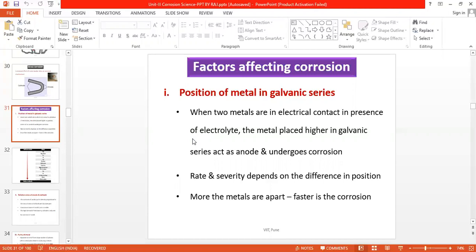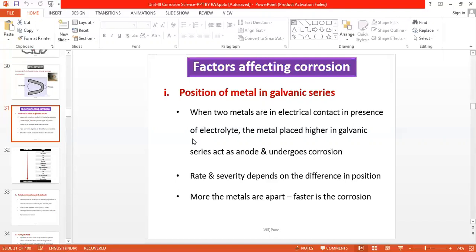So, for example, if we have zinc and copper in contact with each other, then the zinc, being placed relatively at a higher position, will act as anode and get corroded in presence of suitable conducting medium, and copper is protected from corrosion. Now, the rate and severity depends on the difference in the position. The greater the difference between the two metals in the electrochemical series or galvanic series, the faster is the corrosion of the more active metal, that is anode.